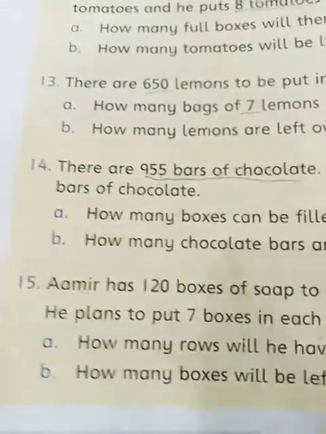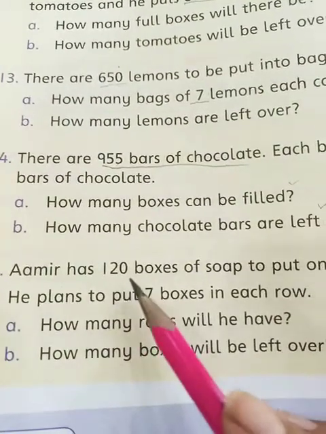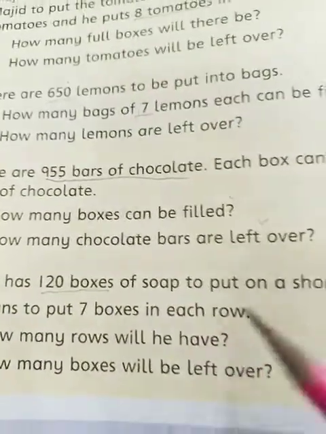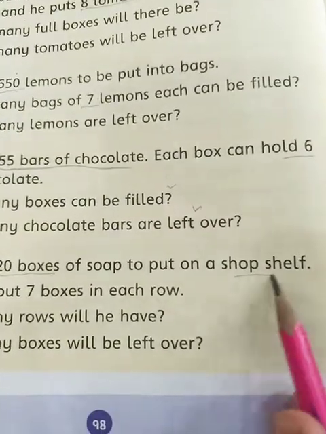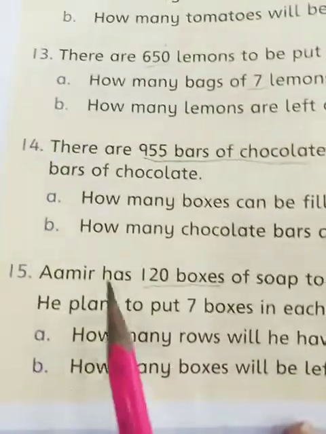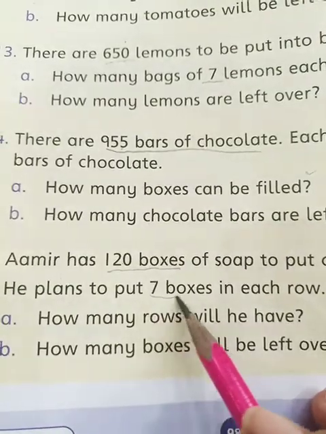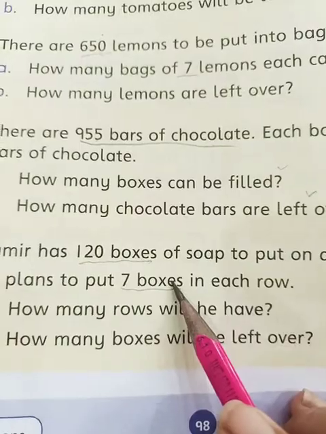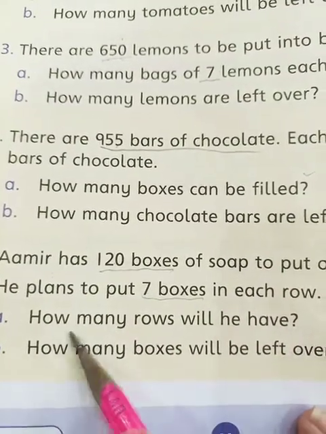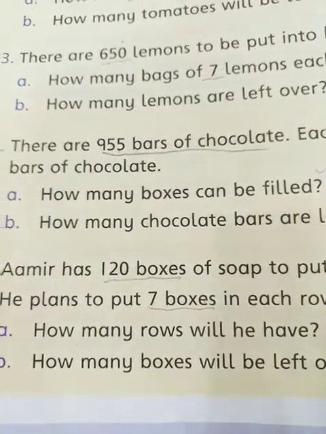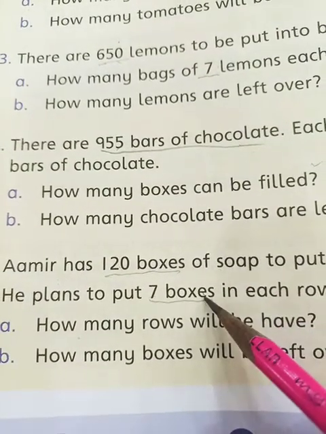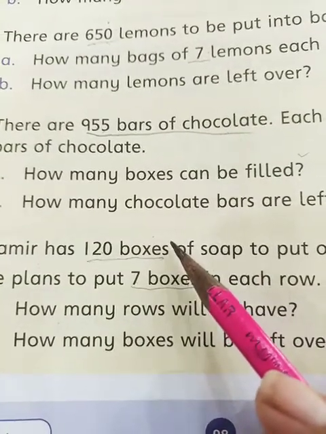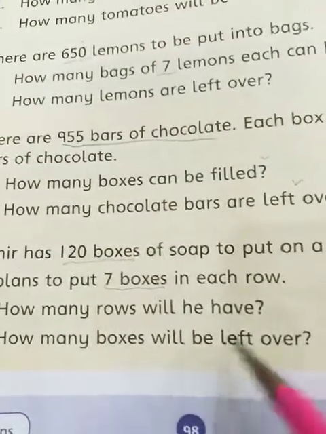Okay students, here is the last question of our chapter number 2 and also the exercise of chapter number 2. Now students, here Amir has 120 boxes of soap that he is putting on a shop shelf. He plans to put 7 boxes in each row. You are going to tell how many rows will be formed after putting 7 boxes in each row, so that we have the 120 boxes in total, and next how many boxes will be left over.